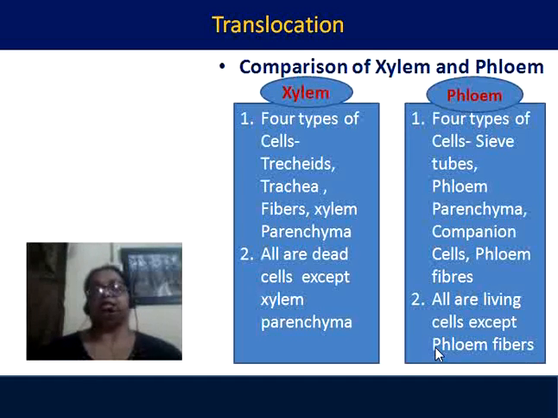From this discussion, what have we come to know? We have come to know that xylem has four types of cells: tracheids, trachea, fibers, and xylem parenchyma. Phloem also has four types of cells: sieve tubes, phloem parenchyma, companion cells, and phloem fibers. In xylem, all are dead cells except the xylem parenchyma. In phloem, all are living cells except the phloem fibers.